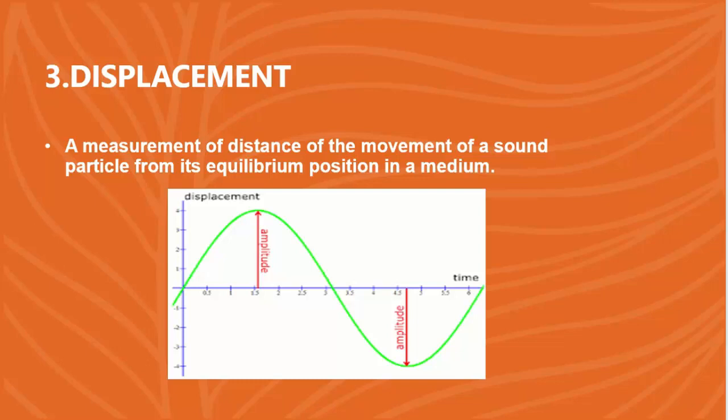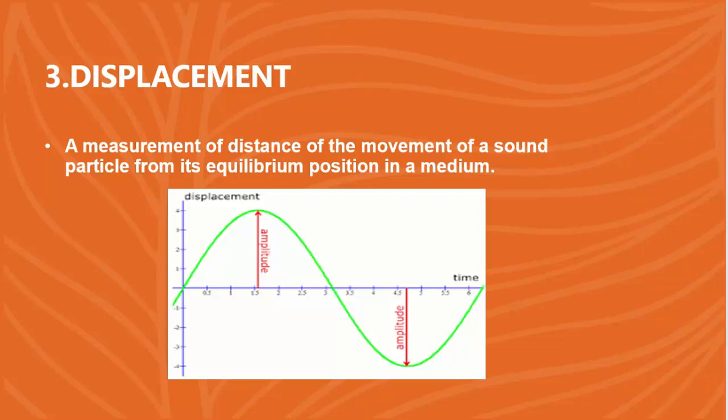Say for example, the sound particle is situated at the x-axis, which is called the mean position, or also the equilibrium position. If it shifts to the y-axis by a length of 3 units, then the displacement is about 3 units.